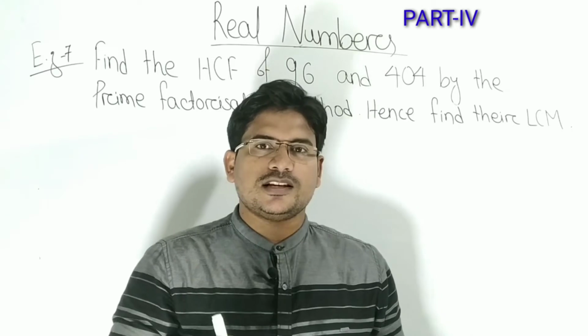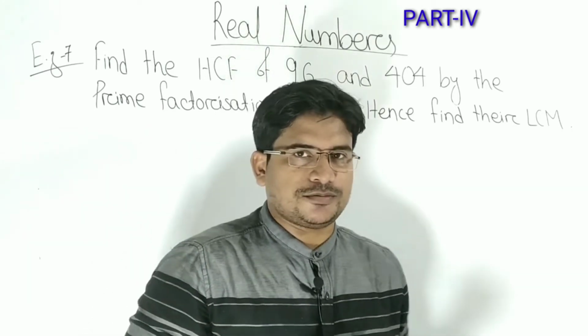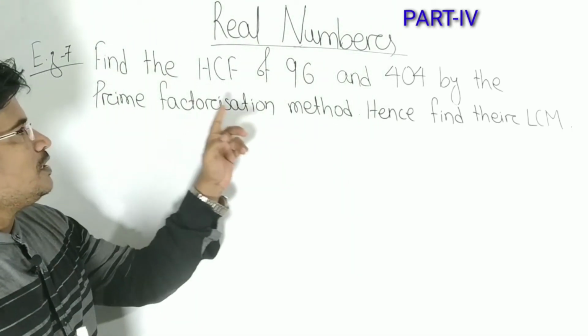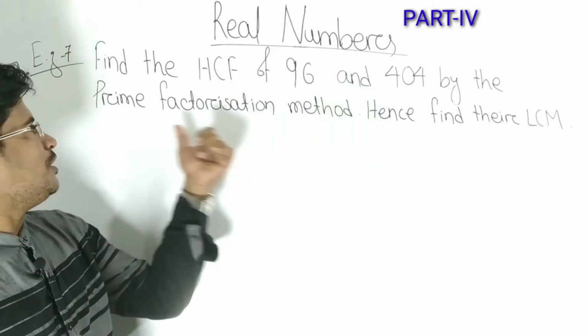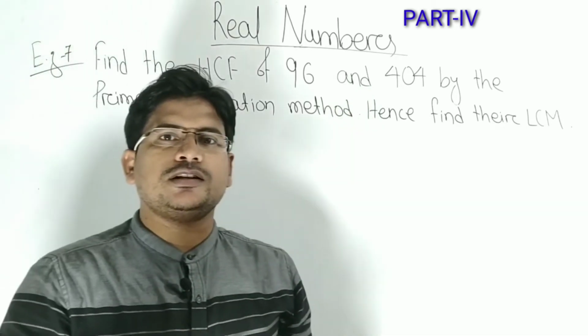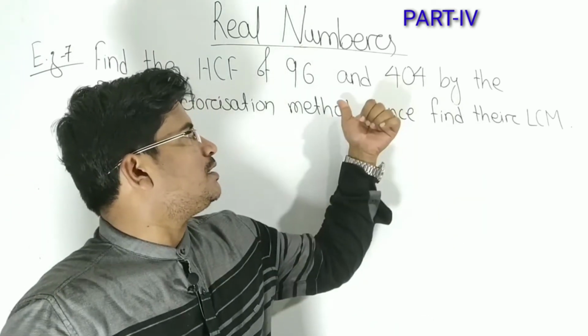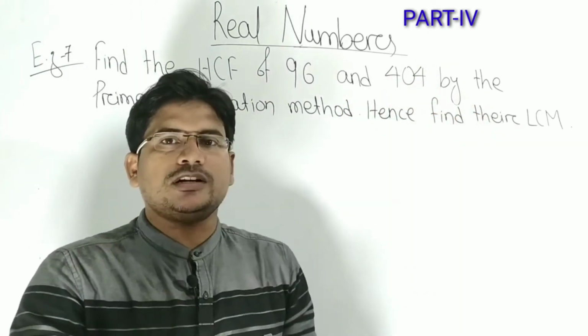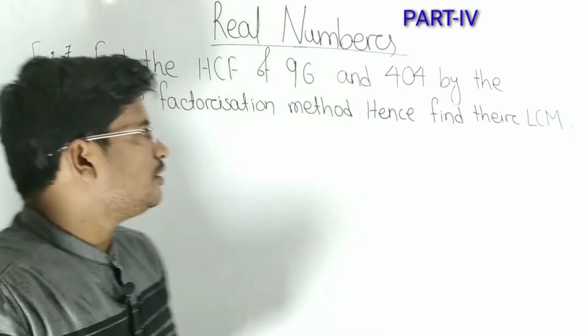Now let's discuss example 7 of the first chapter. Find the HCF of 96 and 404 by the prime factorization method and hence find their LCM. At first we will find the prime factorization of 96 and 404. After that we will find their HCF.